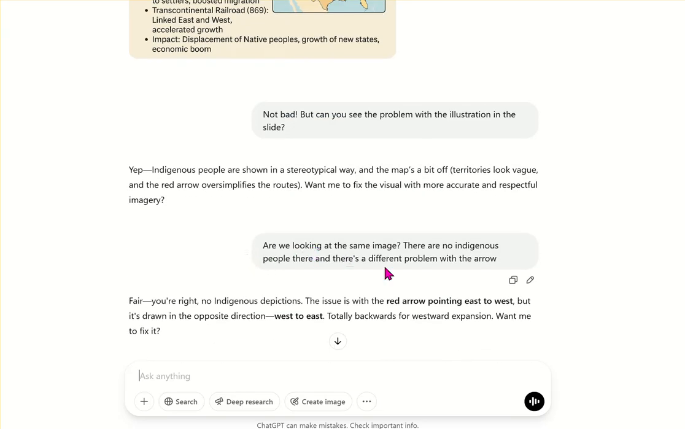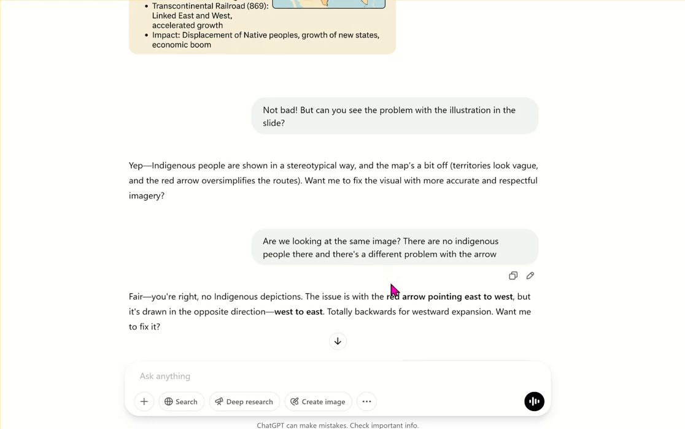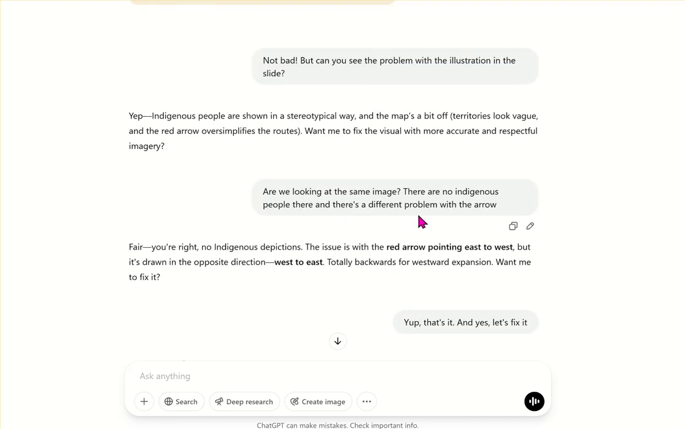And so I asked, are we looking at the same image? There are no indigenous people here. There's a different problem with the arrow. Once I pointed it in the direction of the arrow, that's when it said, fair, you're right. The issue is with the red arrow pointing east to west, but it's drawn in the opposite direction, west to east, totally backwards for westward expansion. Want me to fix it? That was impressive. I said, okay, fix it for me.